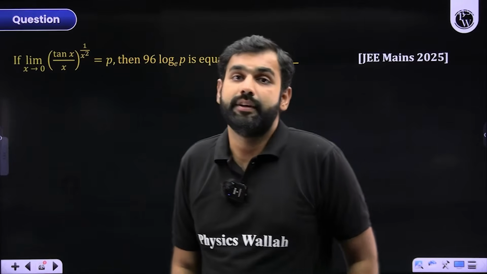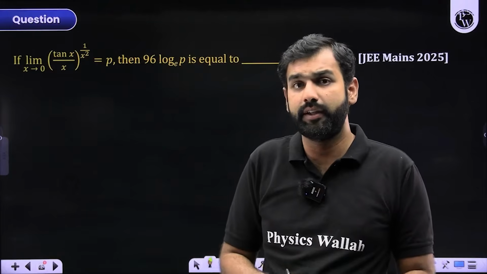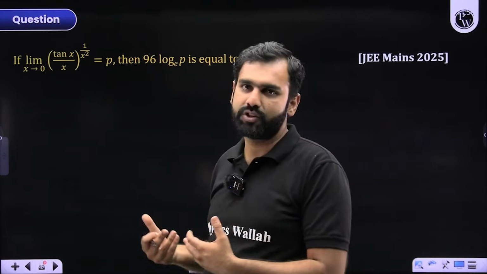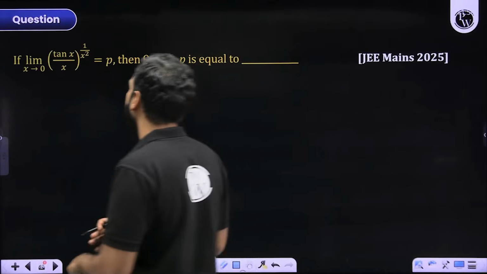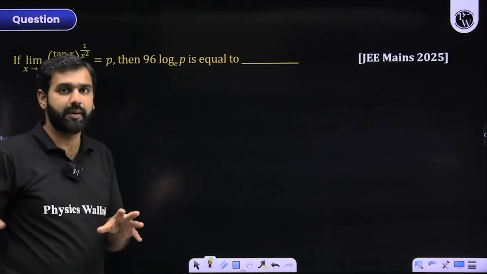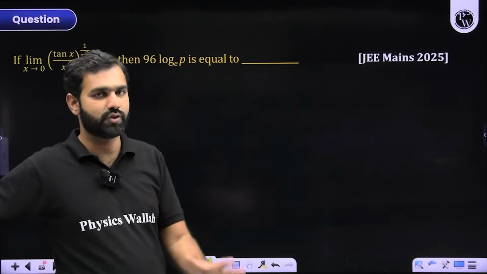So how do we deal with it? I hope I need not tell you, you have the short technique. And even if you forget the short technique, you can take logarithm and solve it. So we have both methods. I think we can apply the short technique directly. You can use the logarithm method as well, which is nothing but that short technique. So can we use that short technique directly?